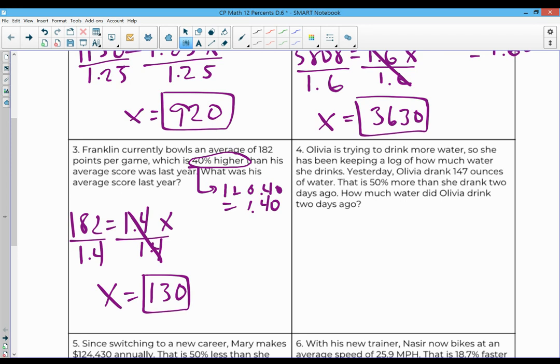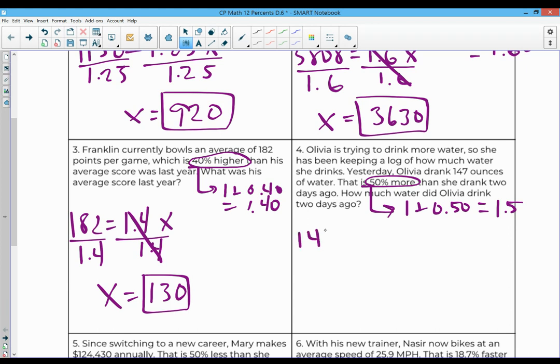All right. Number 4, Olivia is trying to drink more water, so she has been keeping a log of how much water she drinks. Yesterday, Olivia drank 147 ounces of water. That is 50% more than she drank 2 days ago. So that's 1 plus 0.50 or 1.5. How much water did she drink 2 days ago?